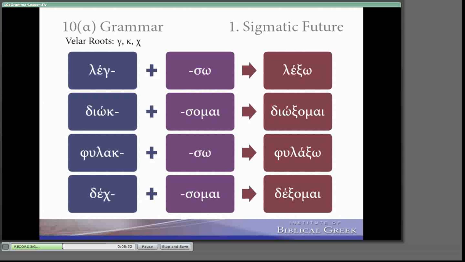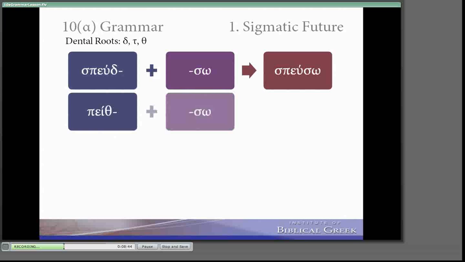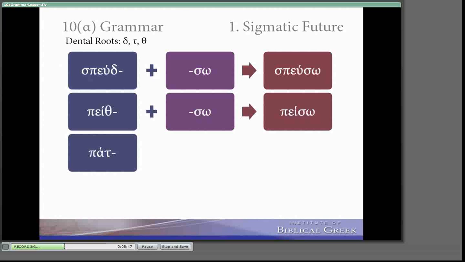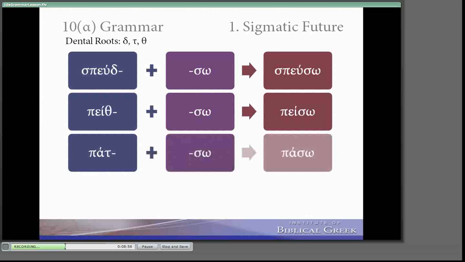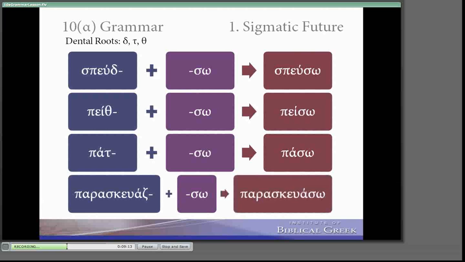The only remaining type of letter in our square of stops are the dentals, and you remember that they drop before sigma. So spevtho turns to spefso. Pitho turns to piso. Pato, to sprinkle. Notice the true root isn't a double toff, it's a single toff, and those drop before sigma. So we have paso, I will sprinkle. Paraskevazo, I prepare. Friday is called Paraskeve, the day of preparation. Zeta is treated as a dental, and it drops to yield Paraskevaso.